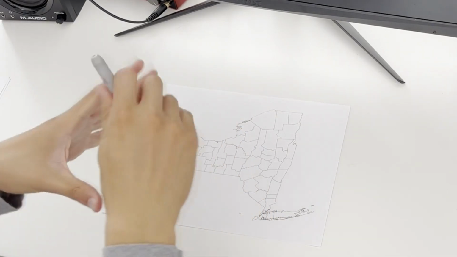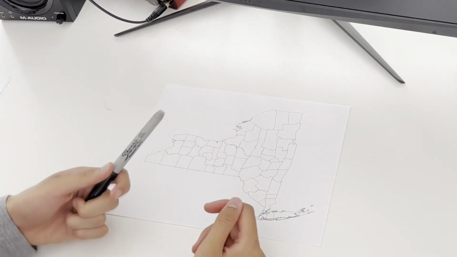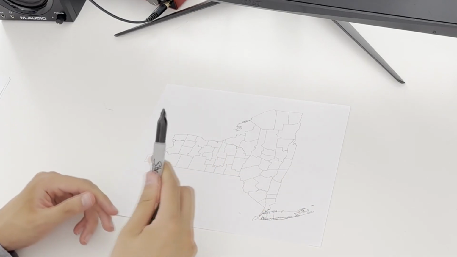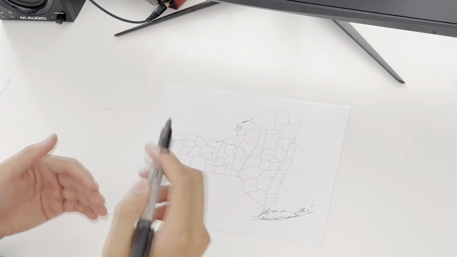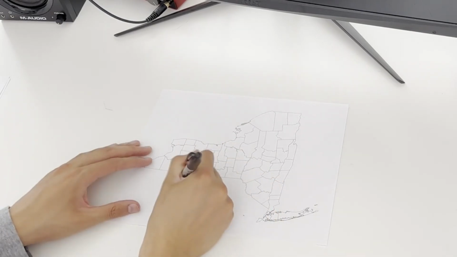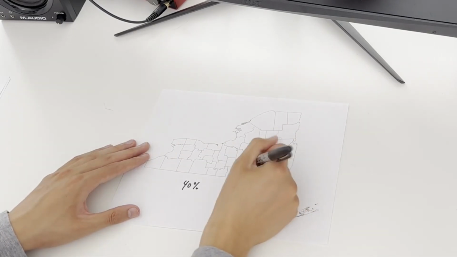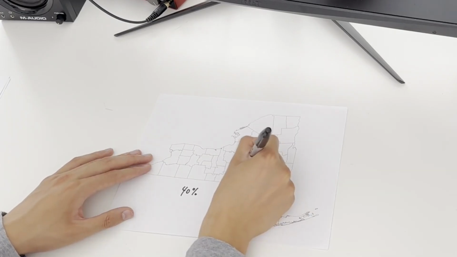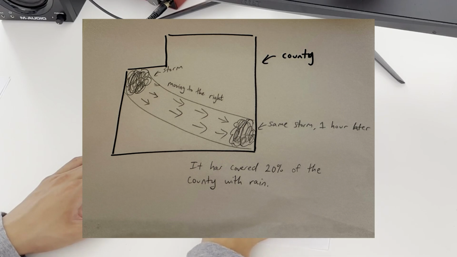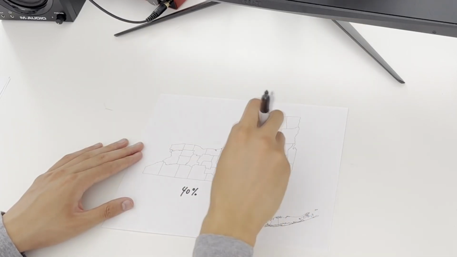This kind of just happens due to an unstable atmosphere. So let's take a guess and say that storms probably won't form, but if they do, then we might see only one or two. And so we can give a 40% chance that there's rain somewhere in this county. Let's say that storm forms, and I'm going to mark it here. If that storm does form, it's going to move through this area and cover this amount right here before leaving the county. And let's say only 20% of the area will actually see the rain if it does form.